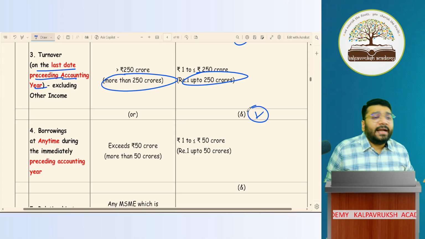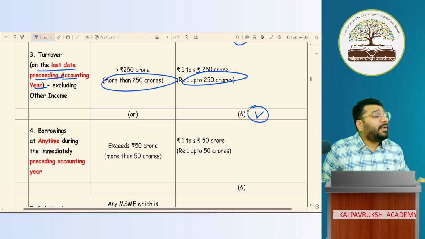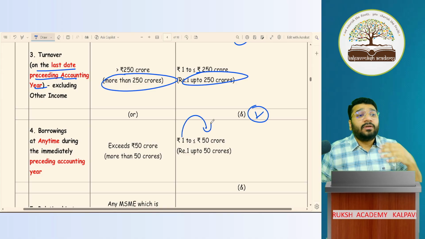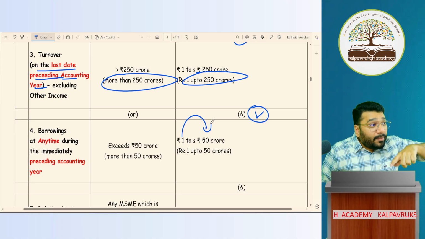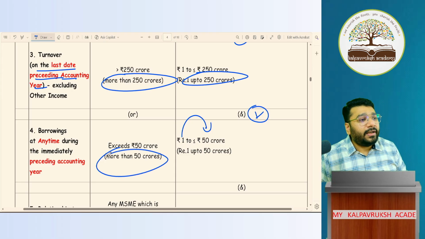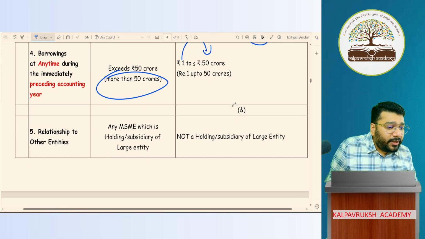Plus, the fourth criteria, again, borrowing criteria. If my borrowing is anywhere between rupee 1 to 50 crores, that is up to 50 crores, who am I? MSME. But if my borrowing is more than 50 crores, who am I? Large entity. Got it? Not got it? Okay. Then comes the last point.